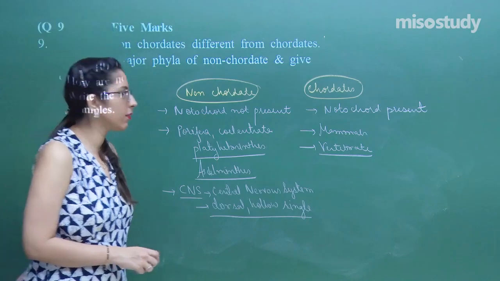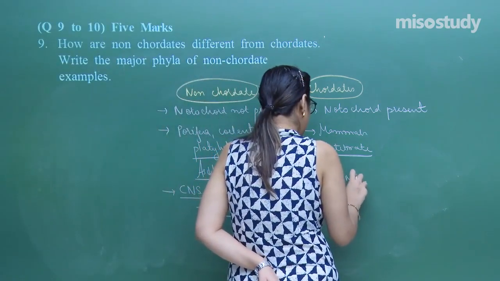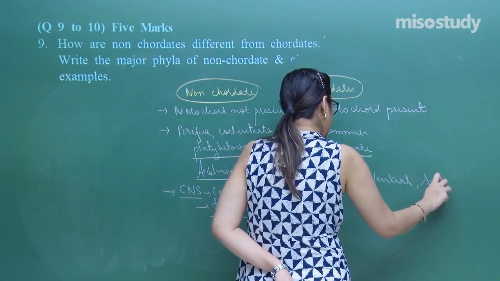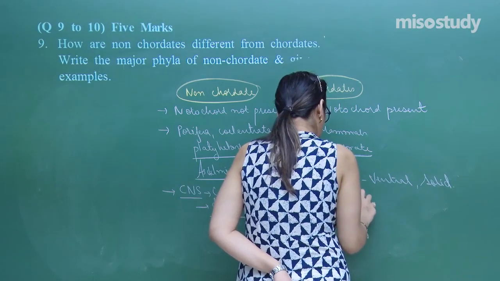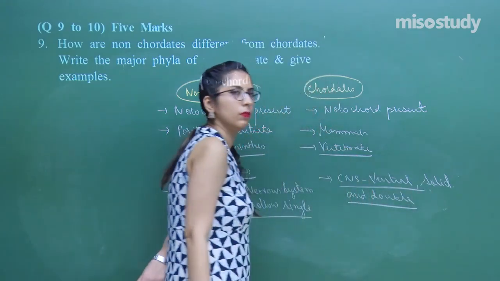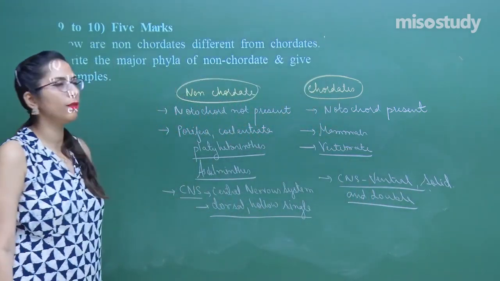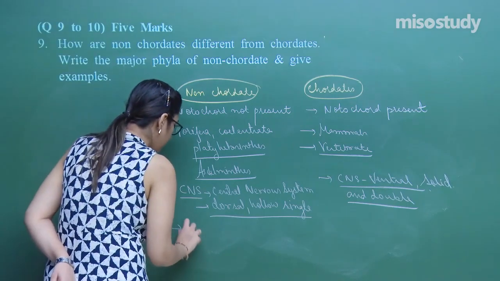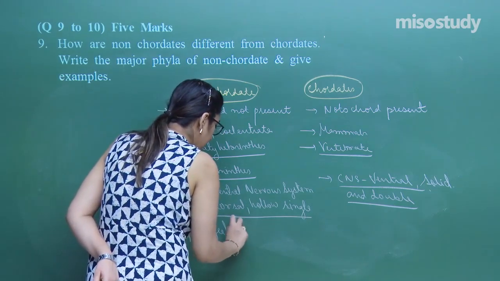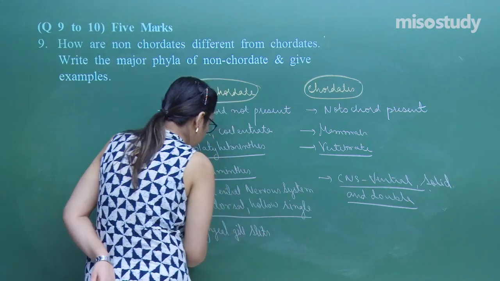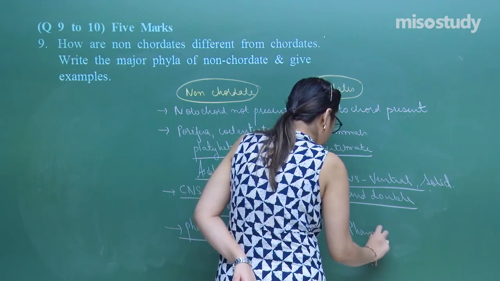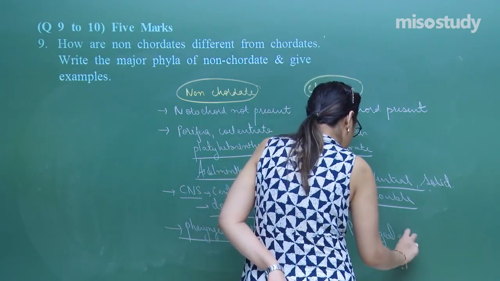Whereas in case of the chordate, the central nervous system is ventral, solid and double. Right? In the first case, in case of the non-chordates, the pharyngeal gill slits are present. Pharyngeal gill slits are present. Whereas in this case, pharyngeal gill slit absent.